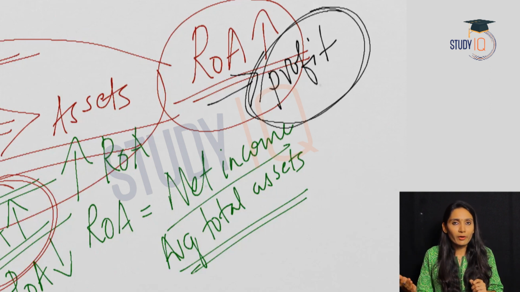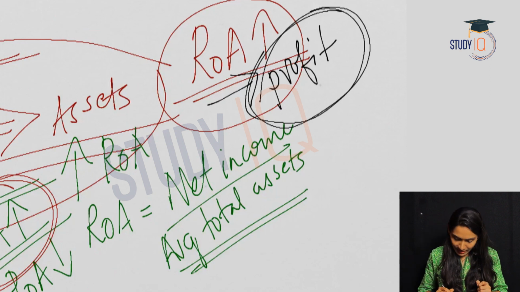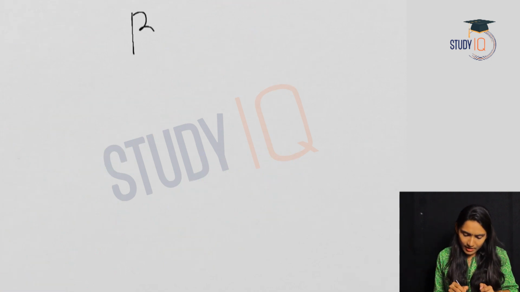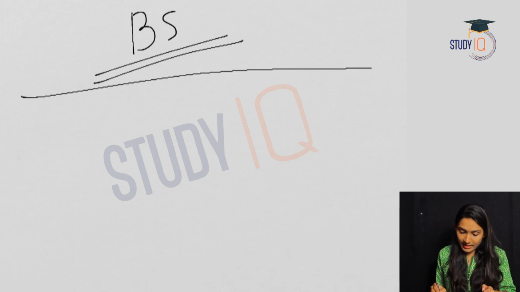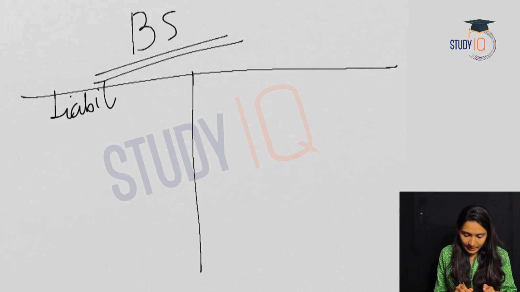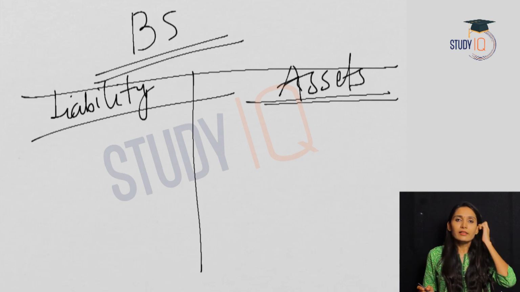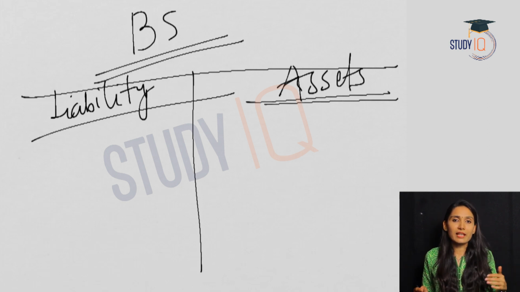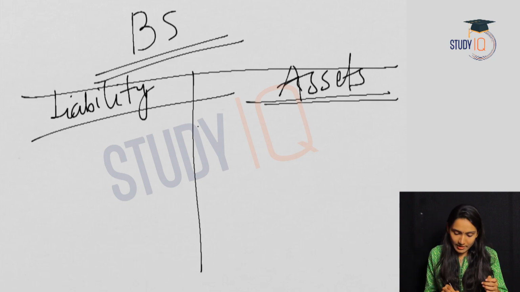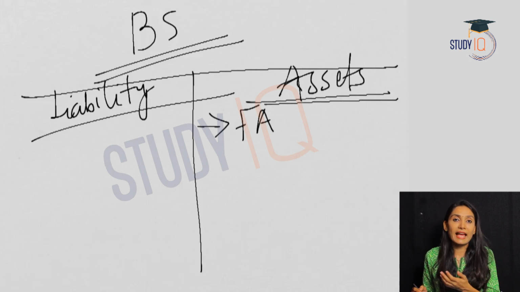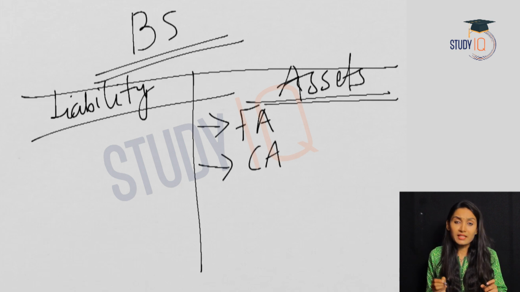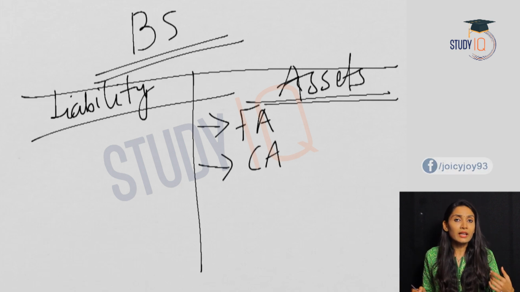Let us see how higher profits will add on to the capital of the banks. For that, let us take a balance sheet. Balance sheet has two sides. One is the liability side. The second one, the asset side. So the balance sheet has both assets and liabilities. When it comes to assets, what are the main assets of a bank or any firm? First of all, any firm will have fixed assets, in the form of furniture, land, building, etc. A bank will also have current assets. Current assets means cash in hand, etc.